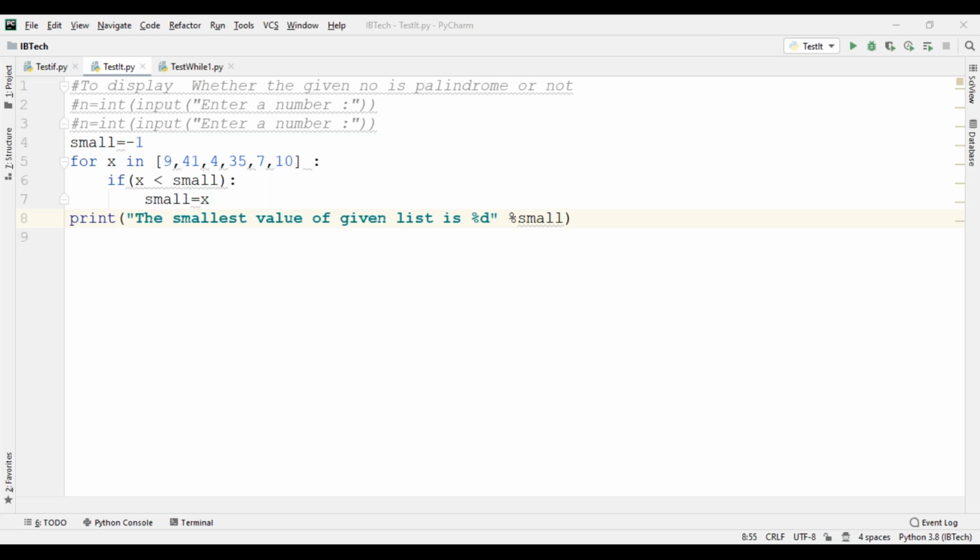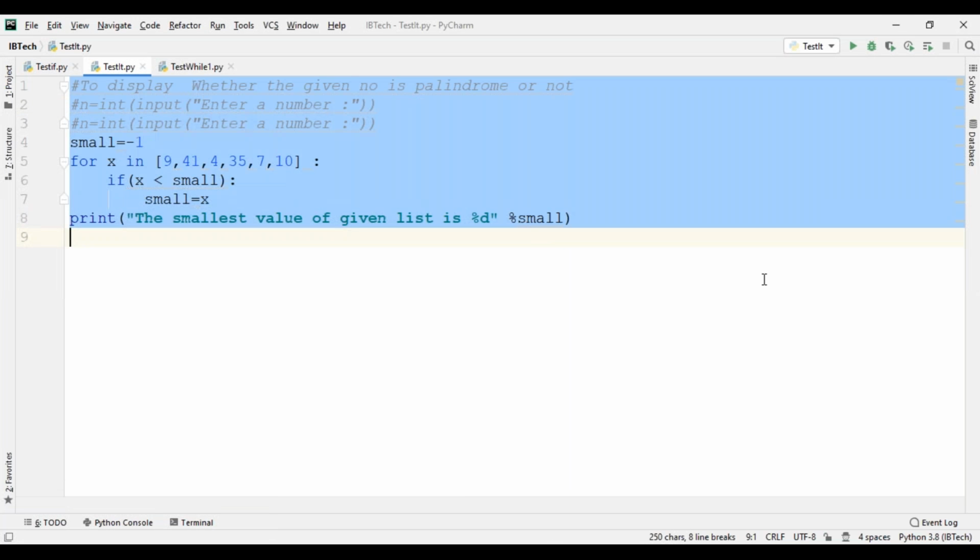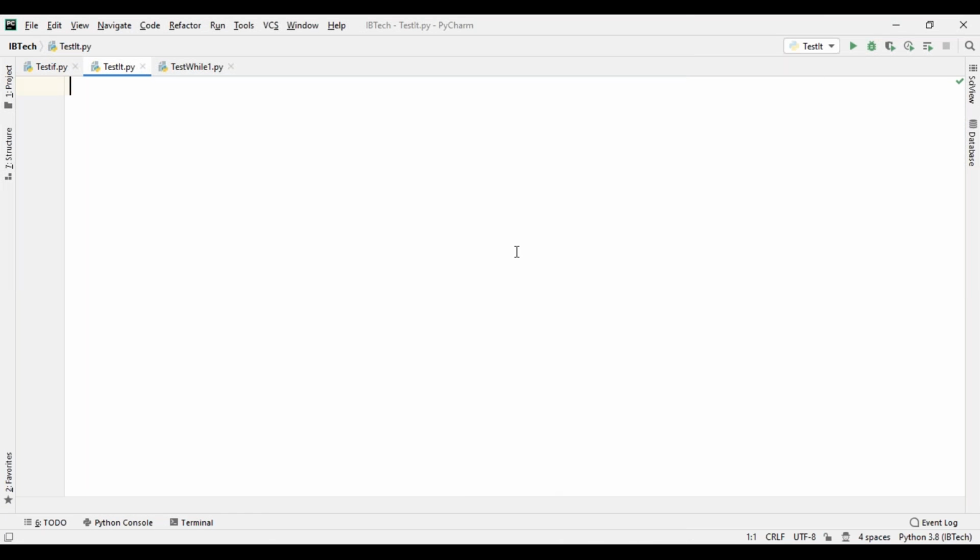Now I can show you how to declare an array. Is this visible to everyone? Yes, sir. Declaration of an array.